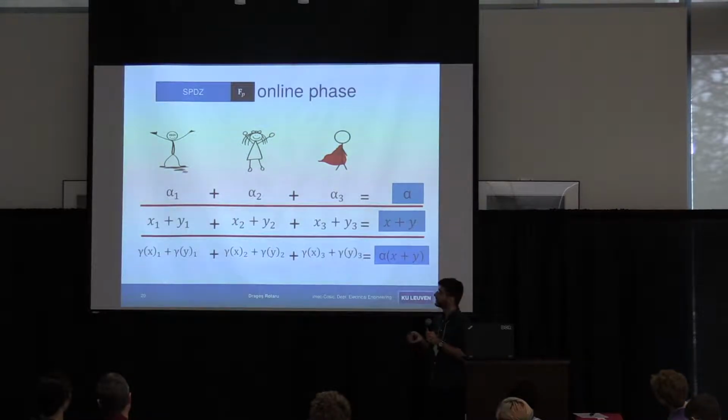To add shares, we can do local additions. So if we have a share of Y and a share of X, then each party locally adds the shares, and they get a share of X plus Y. To get the authentication of the sharing X plus Y, each party just adds the share of the MAC, and because the MAC acts as a linear operator, we have a share of the MAC on the sum. All good? This is SPDZ 101.